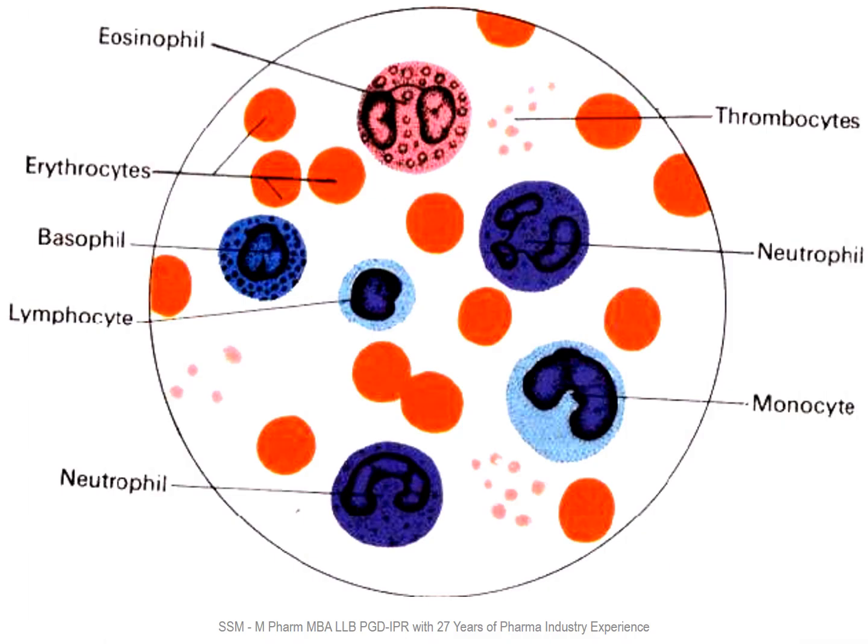This slide shows you the different blood cells. The smallest one is thrombocytes. Then you can see erythrocytes or red blood cells or RBCs. Then you can see five types of WBC or white blood cells: eosinophil, basophil, neutrophil, and then monocytes and lymphocytes.